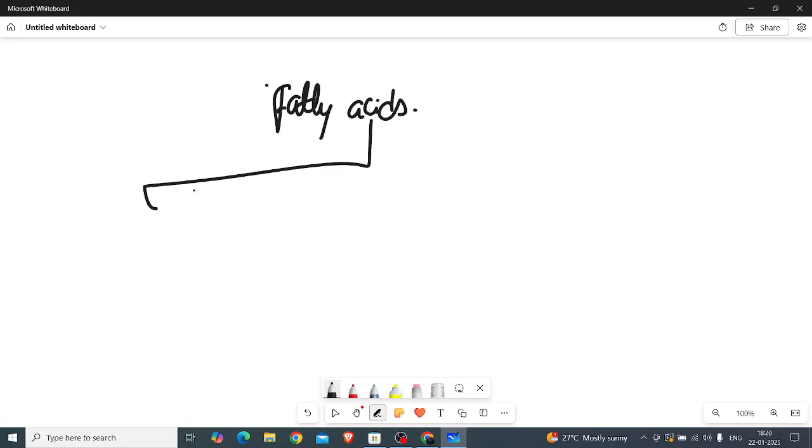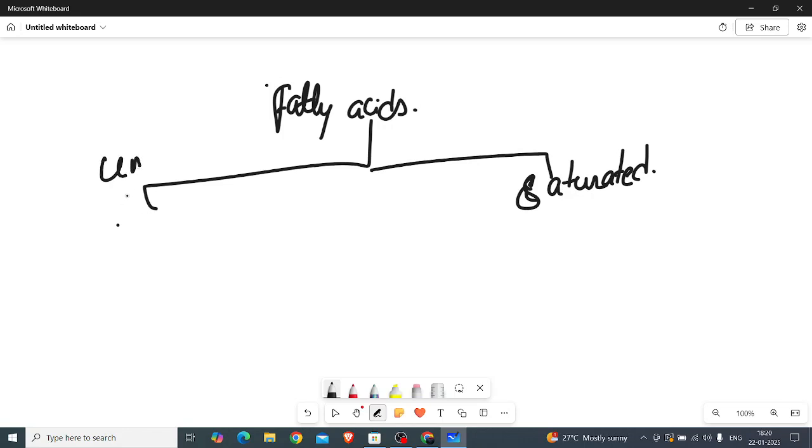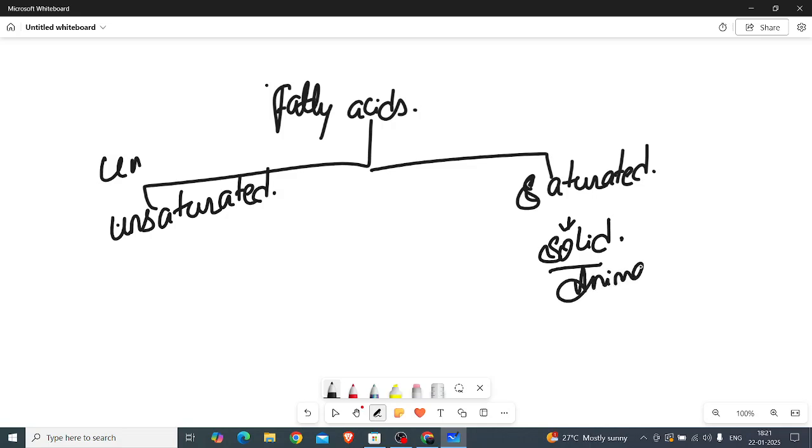Fatty acids are mainly saturated and unsaturated. Again, saturated will be the solid things. If we take fatty acids at 20 degrees centigrade, they will be in solid state, like the things coming from the animal source.